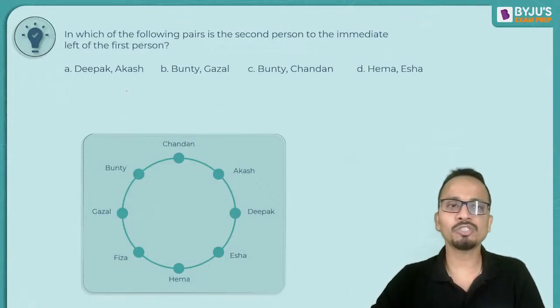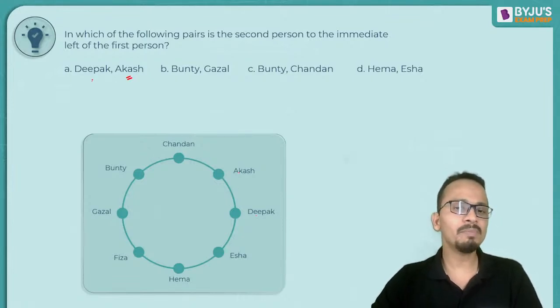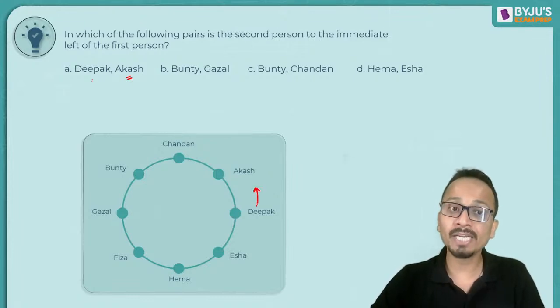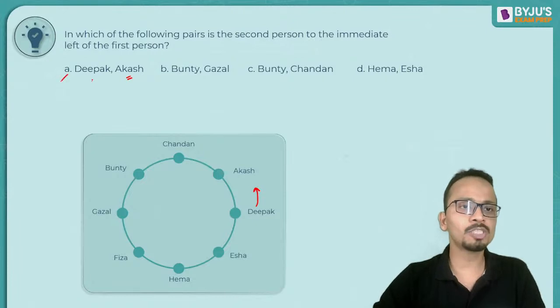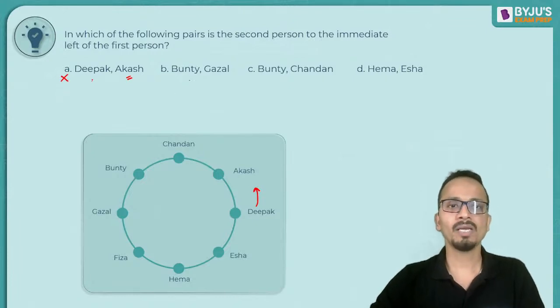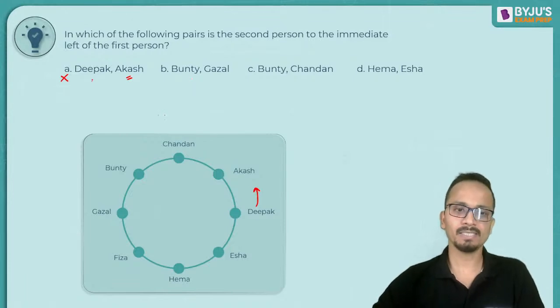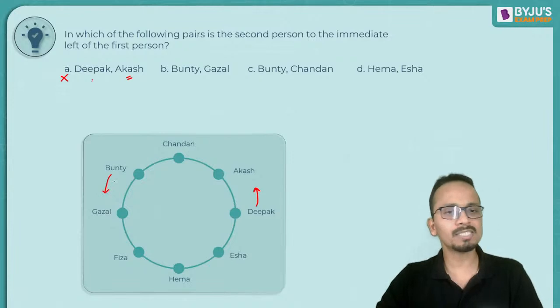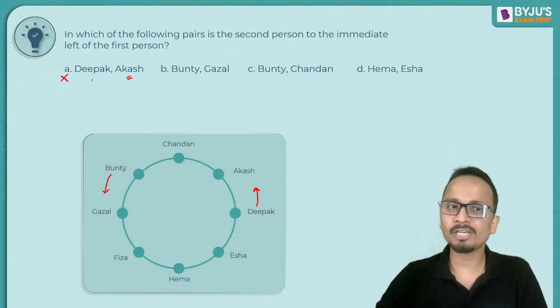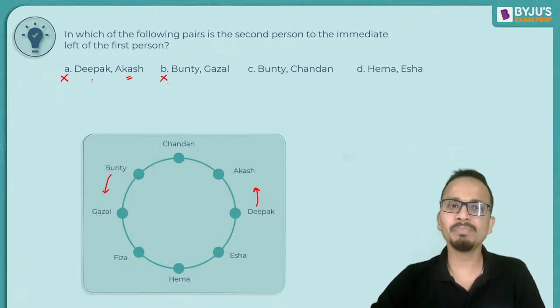So the second person to the immediate left of the first: Akash to the immediate left of Deepak. Is Akash to the immediate left of Deepak? No. Akash is to the immediate right of Deepak. So option A cannot be the answer. Ghazal to the immediate left of Bunty. No, Ghazal is to the immediate right of Bunty. So option B is also incorrect.